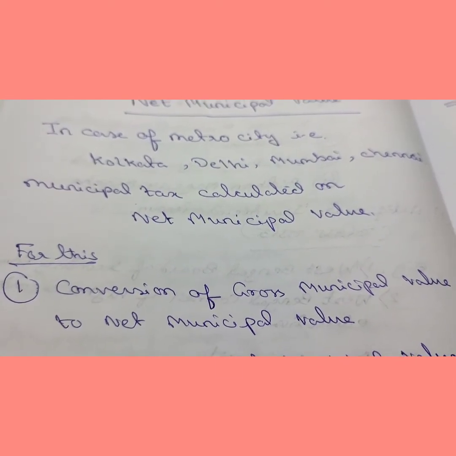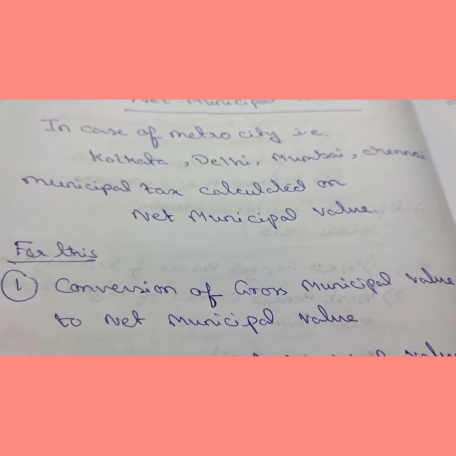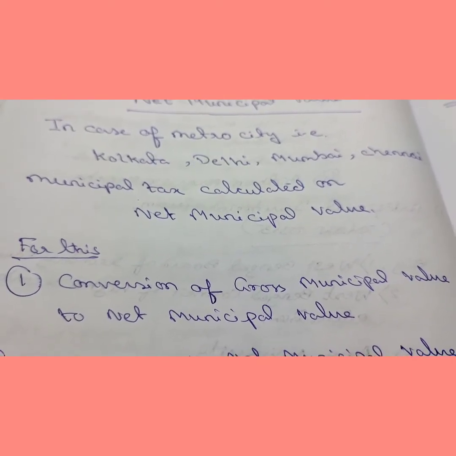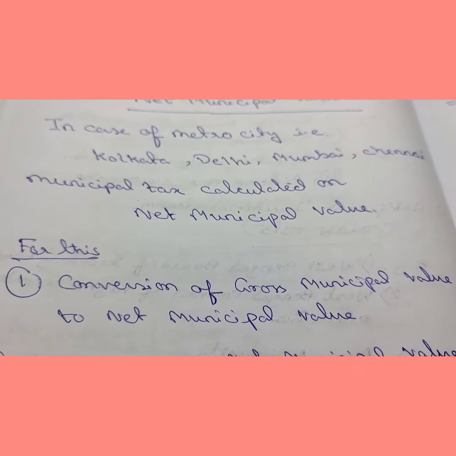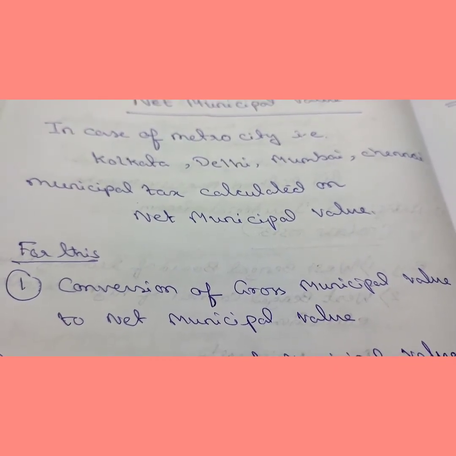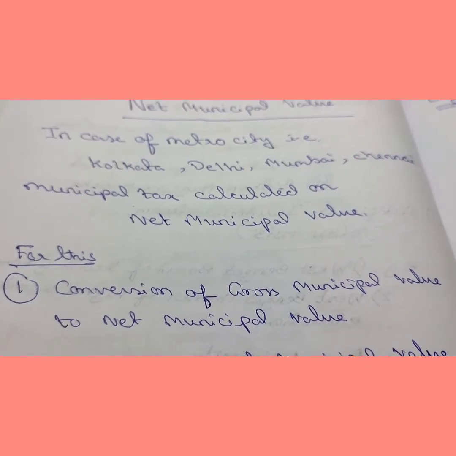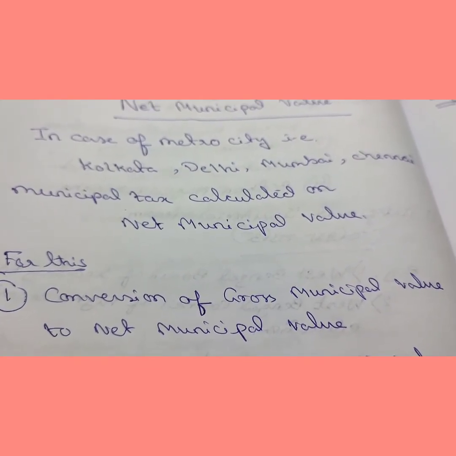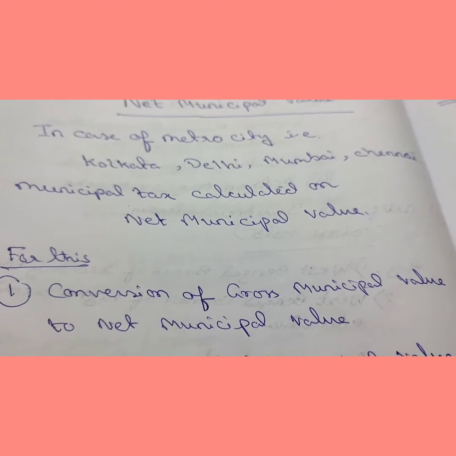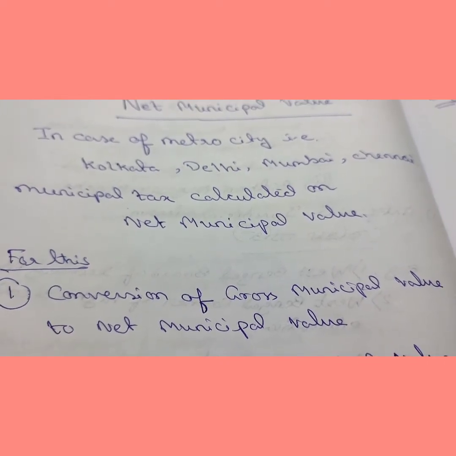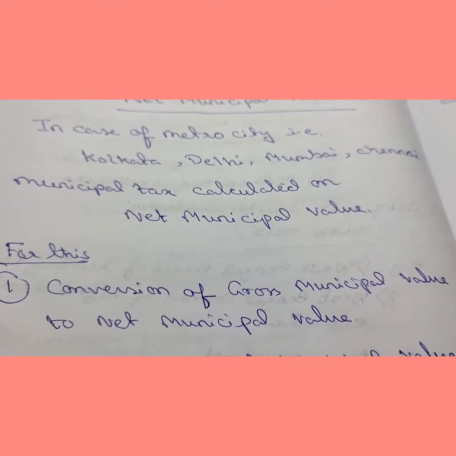Otherwise, the provision for net municipal value does not come in. So where gross municipal value is given, the house is situated in a metro city and the percentage of municipal tax is given, you have to convert gross municipal value into net municipal value.